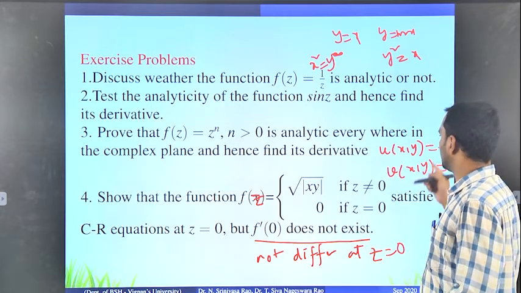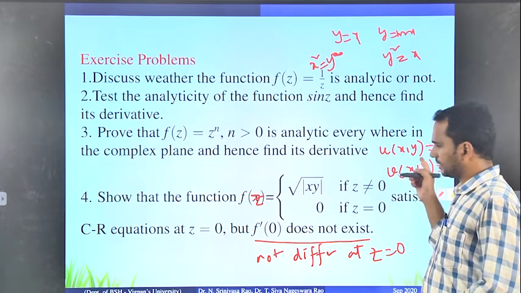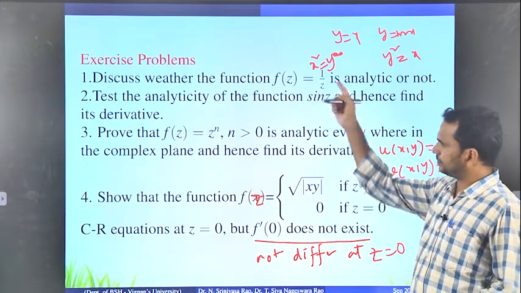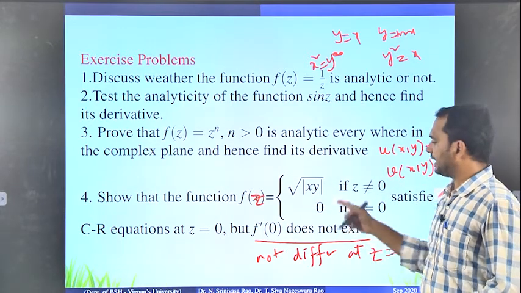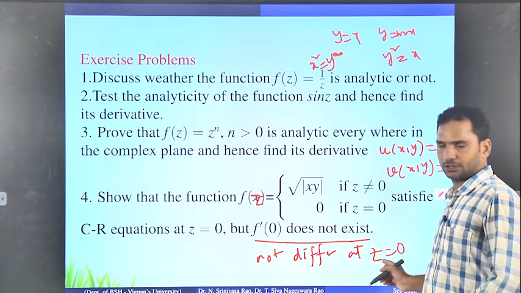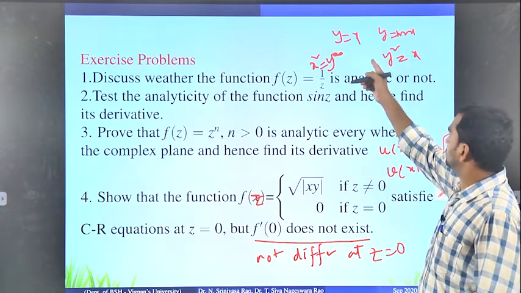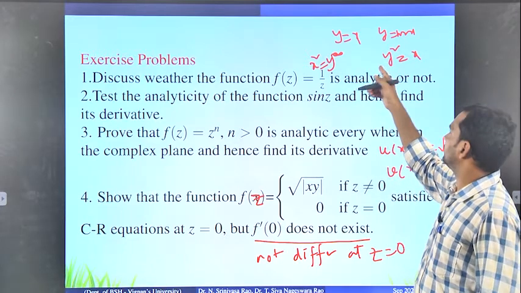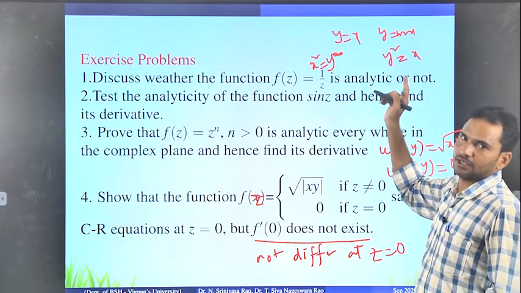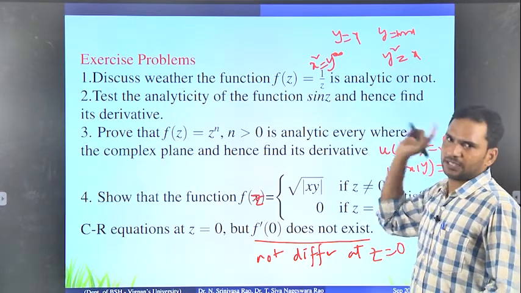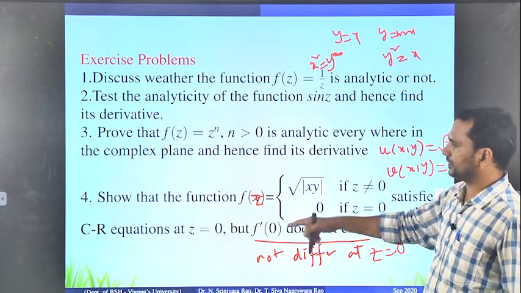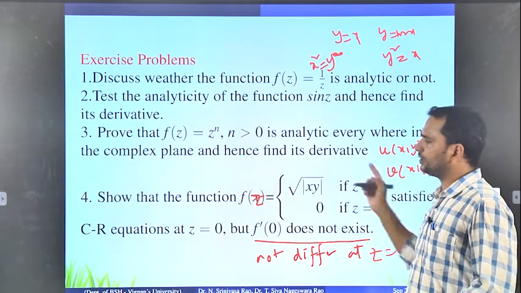Once you have the real and imaginary parts, you check whether it satisfies the CR equations or not. Just look at the previous problem. Similarly, f dash of 0 does not exist, which means f is not differentiable at z equal to 0. To check, you choose different paths, and if the limit depends on m, it is not differentiable, because for any path the limits should be unique.